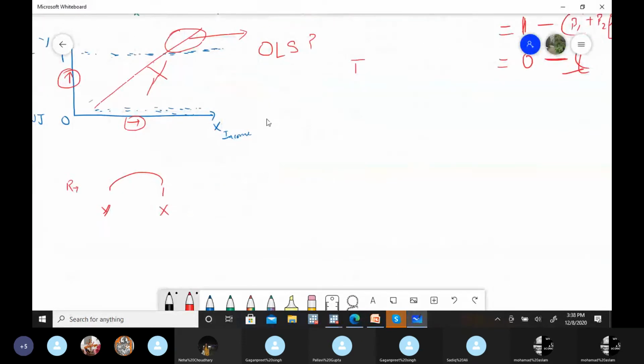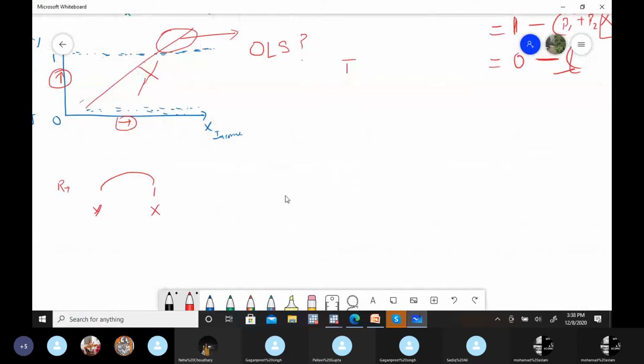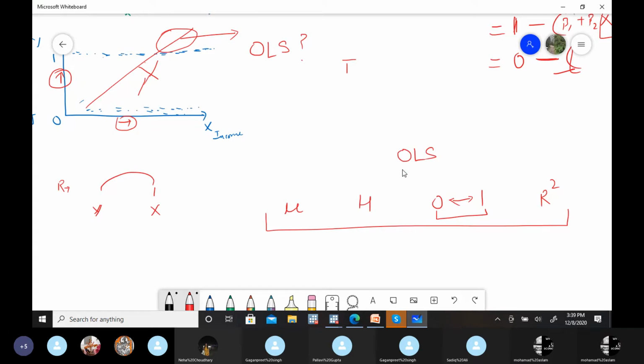If we apply OLS in these situations, first, as Sadiq sir told, the residual is not normally distributed, then heteroscedasticity, non-fulfillment of values between 0 and 1, and R square is not a measure of goodness of fit. These are the four challenges with OLS, and this is generally what we call the linear probability model, LPM method.